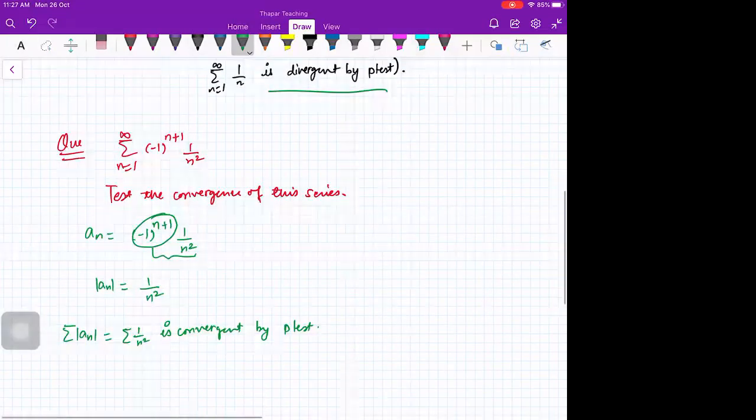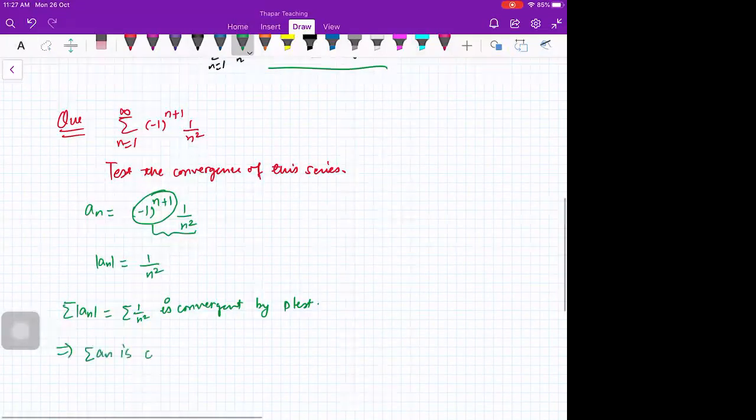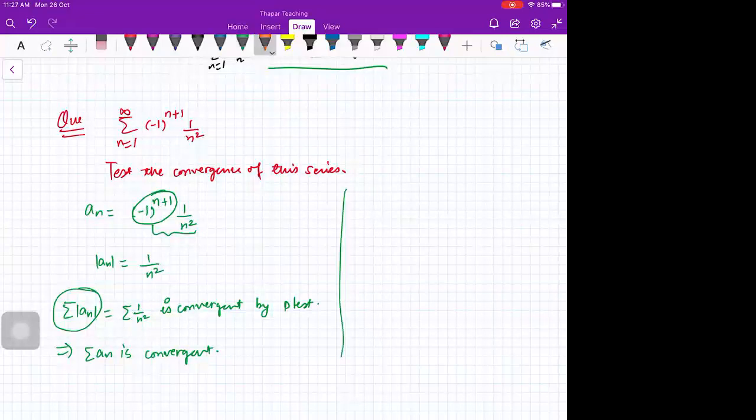Therefore, sigma an is convergent. Why? Because we saw this result that whenever sigma mod is convergent, then sigma an is also convergent. Is that okay? So here there are two ways. Either you apply the Leibniz test. There you have to test three conditions. Un is 1 by n square. Un is positive. Un is decreasing.